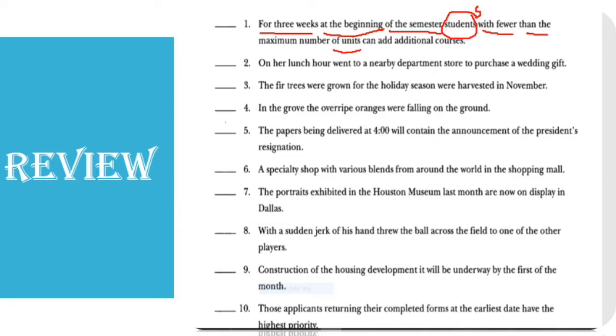Okay, but we do not care, there could be 10. Then we reached the verb: can add. Okay, this is the verb. Additional courses, this is the object. So the sentence contains one subject, one verb, so it is correct. Fine. Number 2. On her lunch hour, went to a nearby department store to purchase a wedding gift.